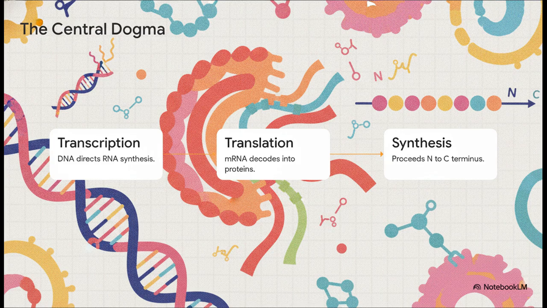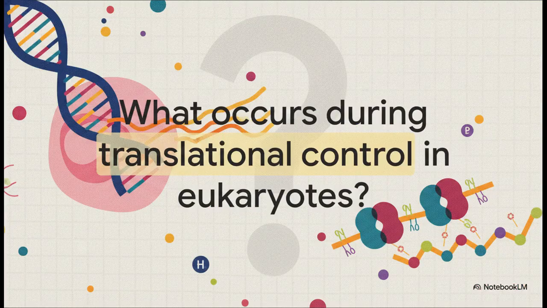So, let's start right inside the nucleus with the central dogma. Decoding mRNA to synthesize proteins? That's translation. And here's a strict rule you need to remember. Protein synthesis always physically proceeds in the amino to carboxy terminus direction. We usually just call that N to C. Also, because our genetic code has 64 triplet codons, which way exceeds our 20 basic amino acids, the code is what we call degenerate.